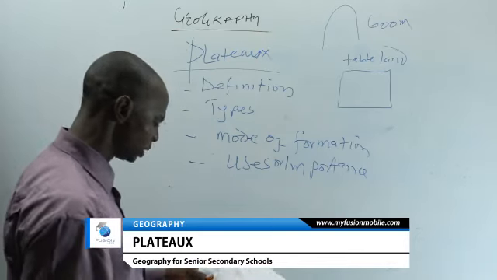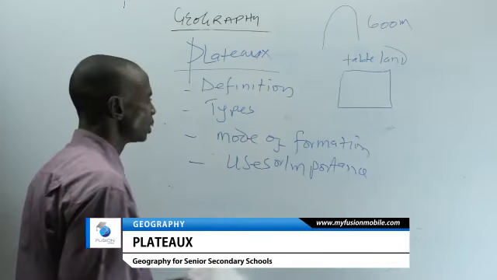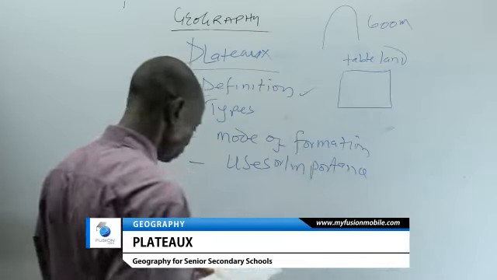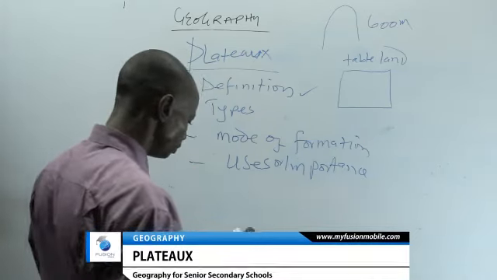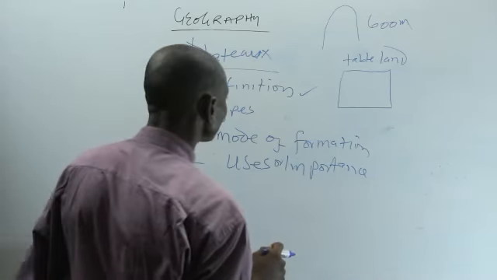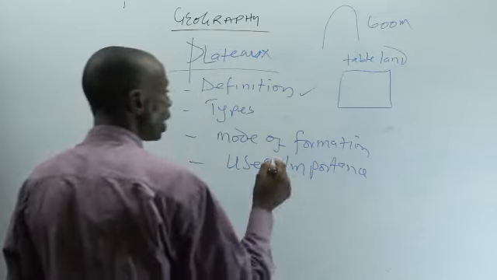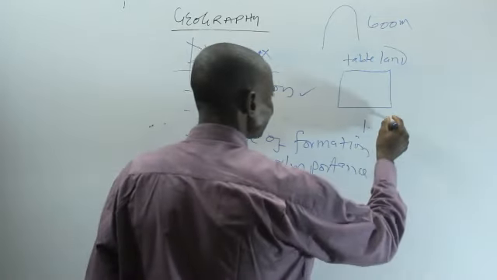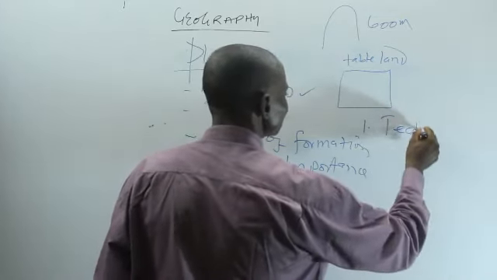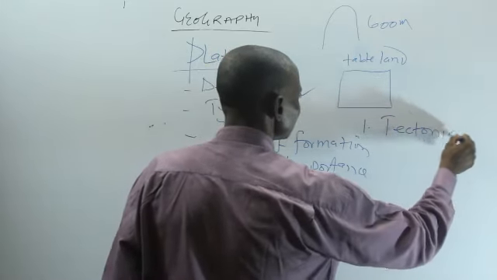Now let's look at the types of plateau. Number one, we have tectonic plateau.